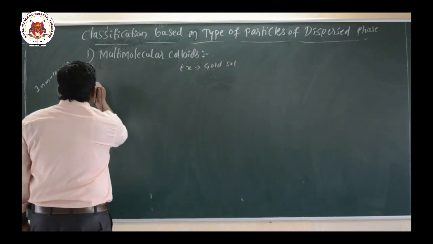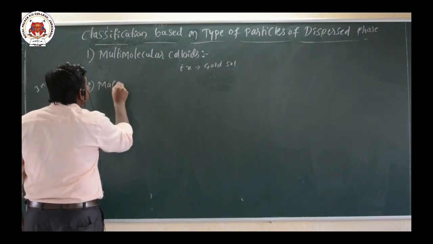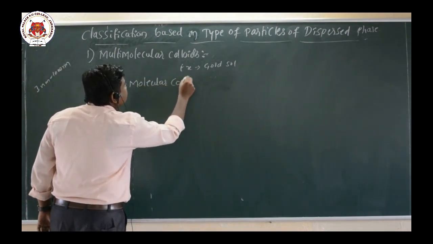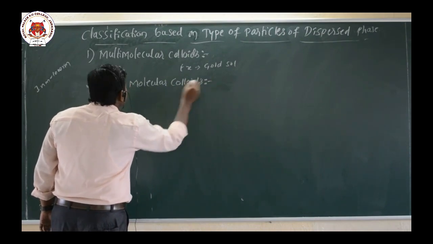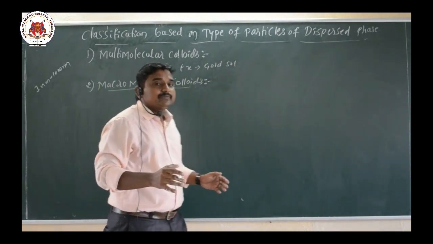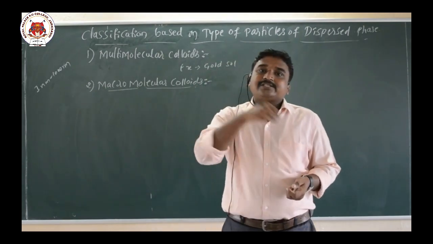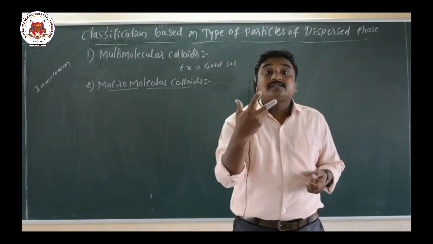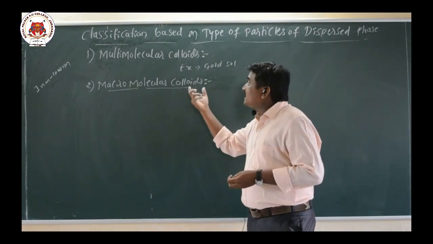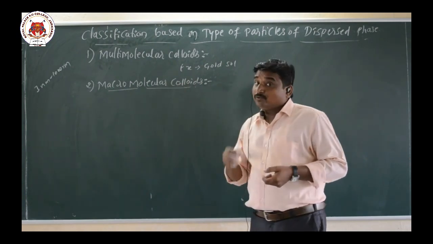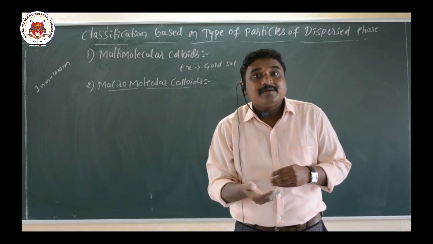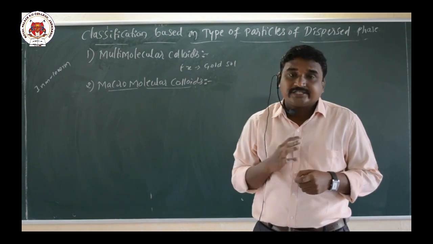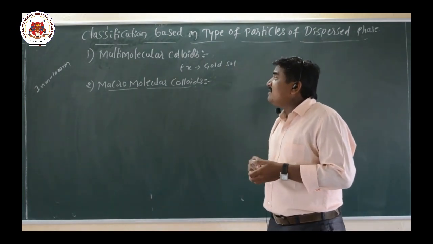And the second one is macromolecular colloids. Here macro means the bigger size particles. So when the macromolecular substance is dissolved in a suitable solvent, it will form a colloidal solution. Such type of colloids are called macromolecular colloids. They are prepared by dissolving macromolecules in a suitable solvent.